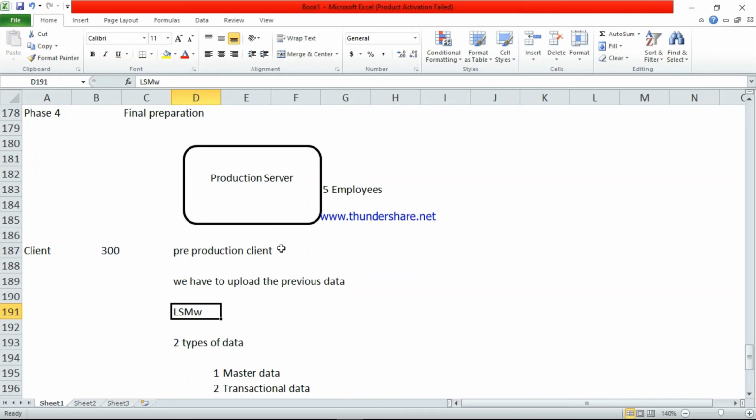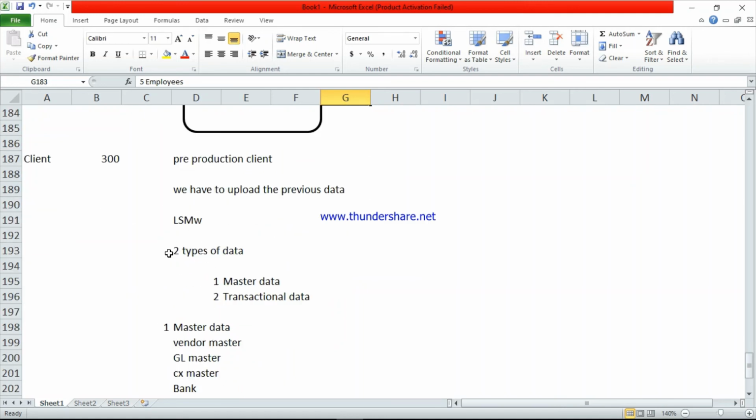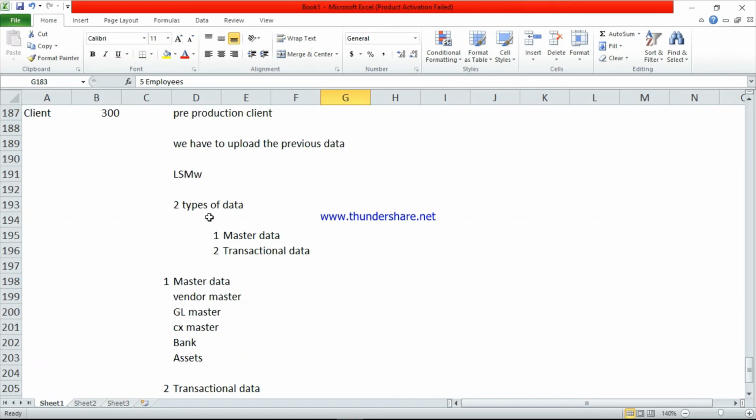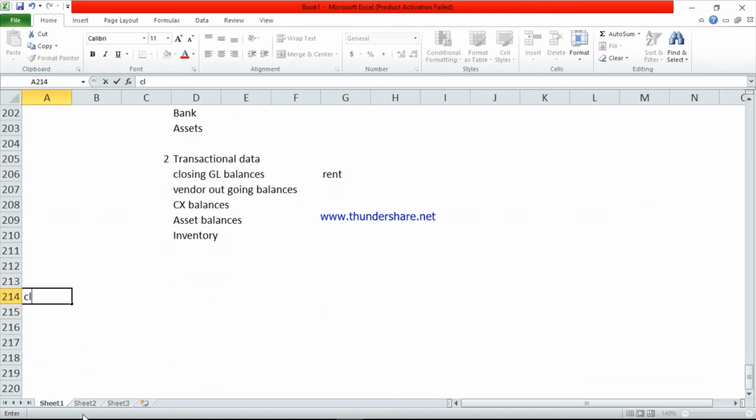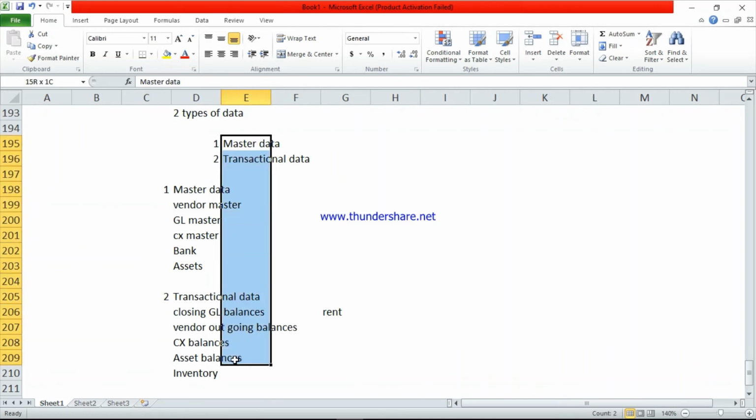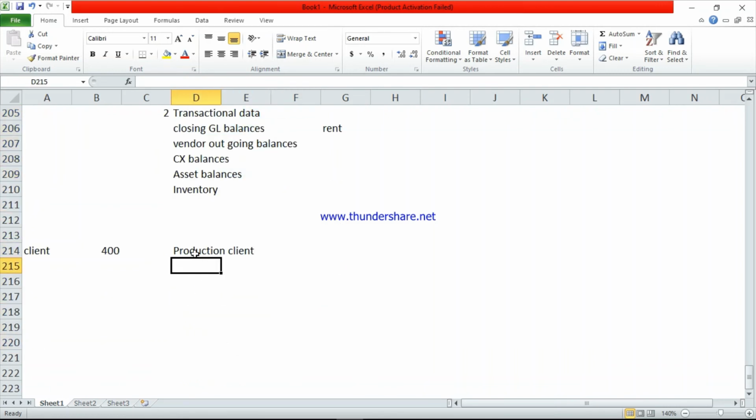In this client, out of around 5 employees, around 3 employees will work only on uploading the data. This is a very important stage. After uploading there is one more client. Suppose we take client 400, the production client. Three employees work on this one, and the company will assign 2 more employees for the production client.